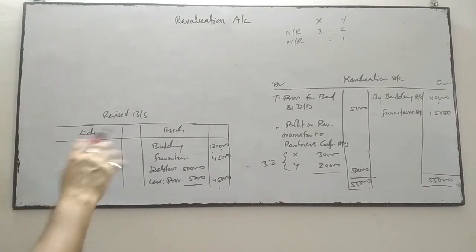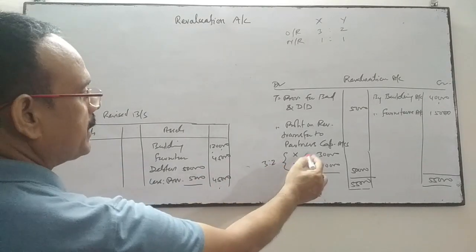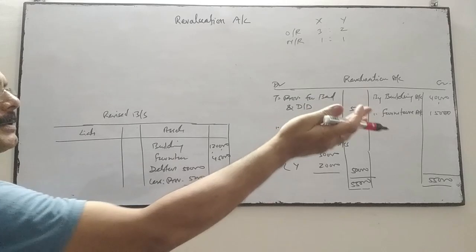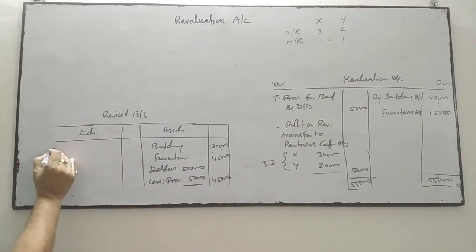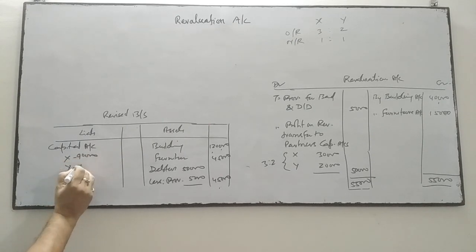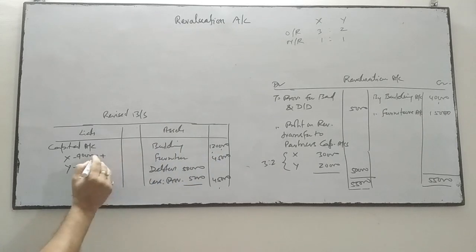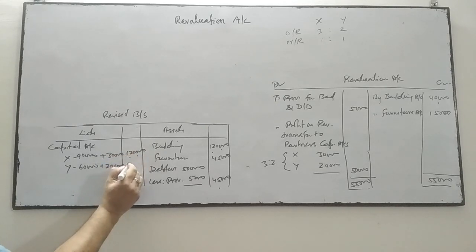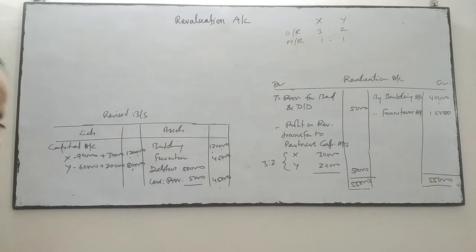So the new figures will be reflected, and the partners' capital accounts will also change, because these two figures will be transferred to the partners' capital account. The previous figures of X and Y were 90 and 60. So this profit will be added, 30 and 20. So this will be 1,20,000 and this will be 80,000, the new value of capital. The rest of the figures will be the same as before.